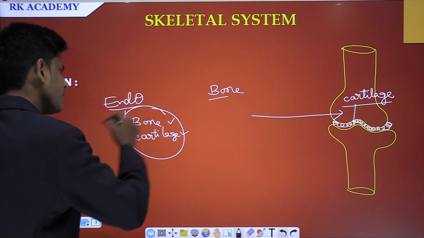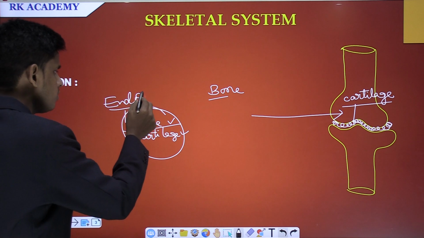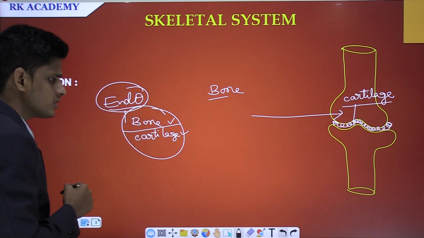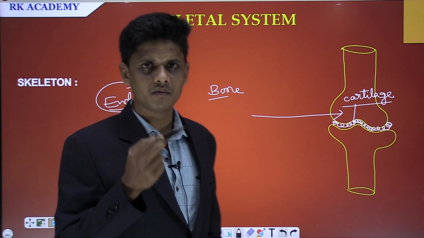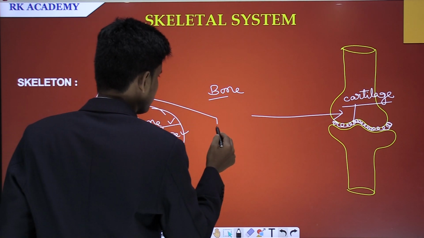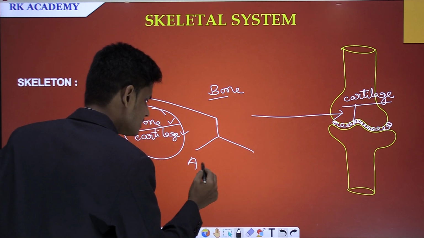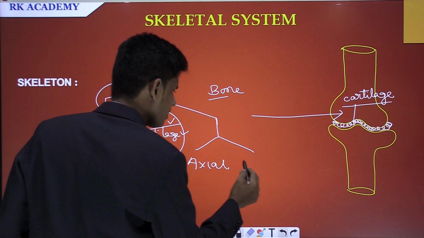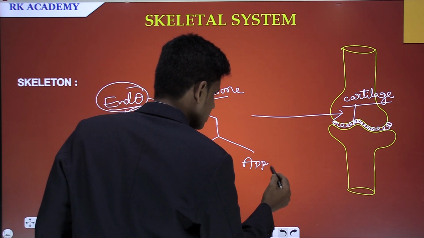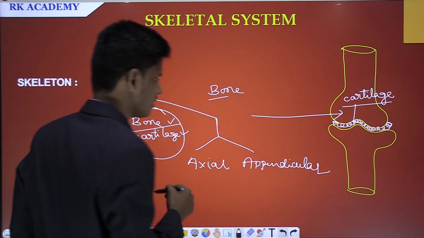Already I told you about bone and cartilage. What components are involved in the endoskeleton? It is further divided into two types: the axial skeleton and the appendicular skeleton.